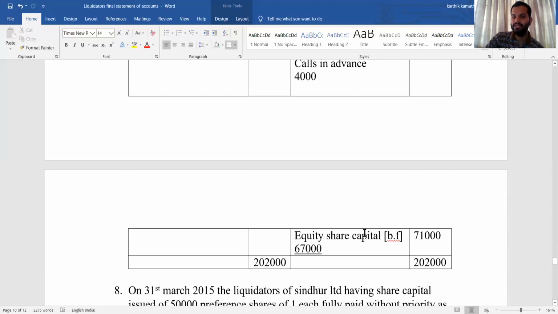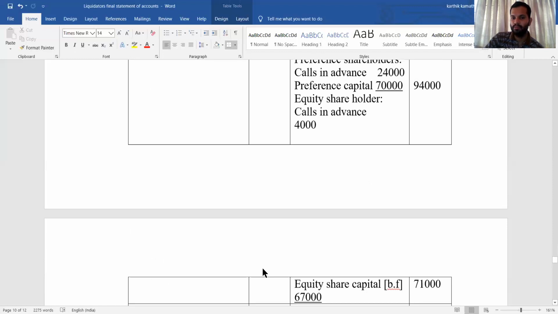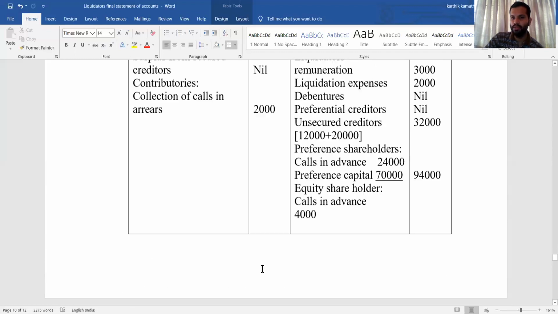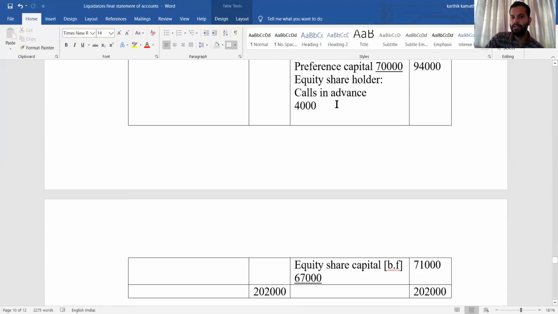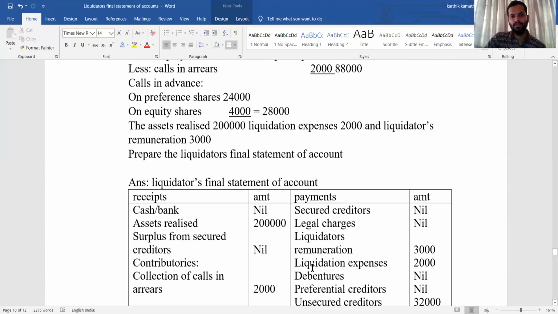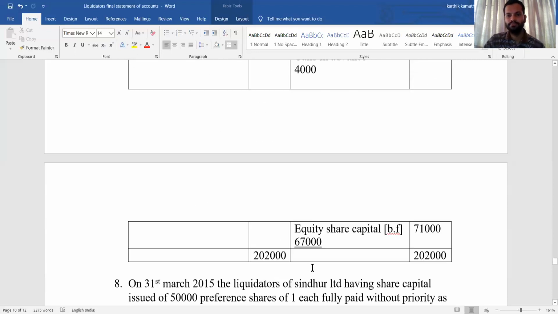And equity share capital will be your balancing figure. Receipt minus payment information: 2 lakh 2,000, and deduct all the information on the payment side, including the equity shareholder calls in advance. You will get one amount as a balancing figure, that is 67,000. So this is how you are going to solve.